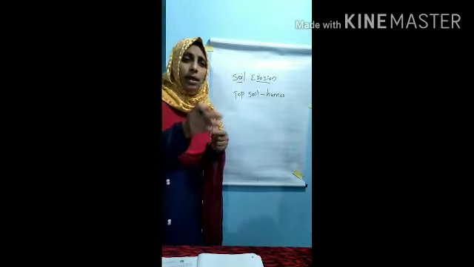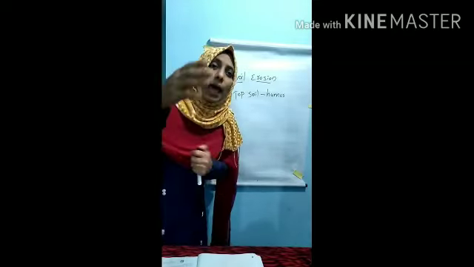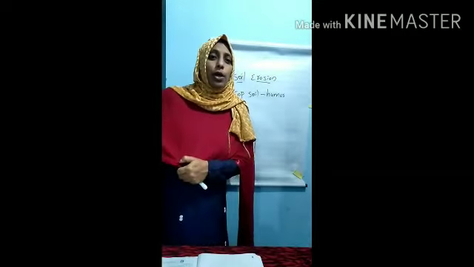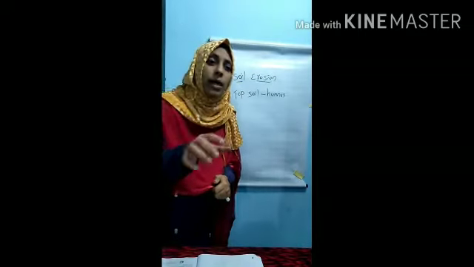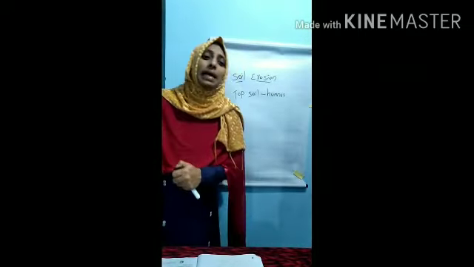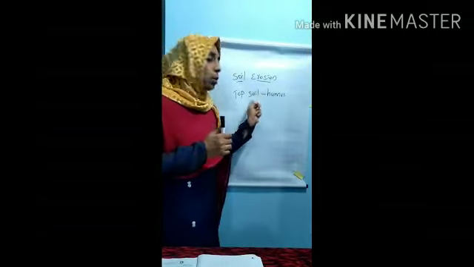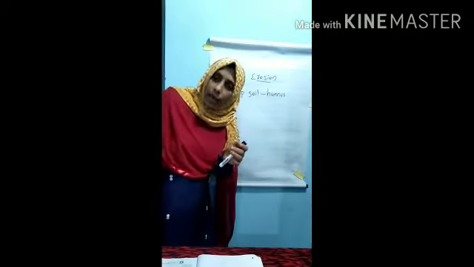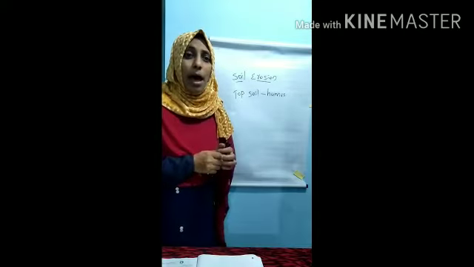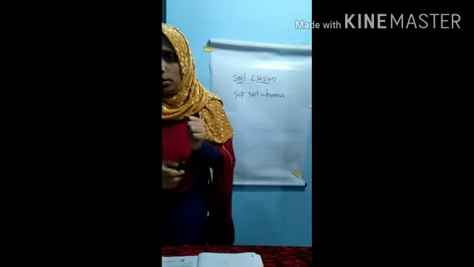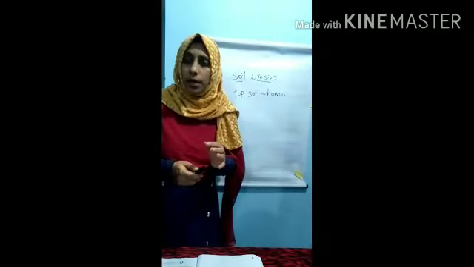And the water and wind carry away this soil into different places. At that time this topsoil is also carried away. At that time the land becomes barren. Barren means unfit for cultivation, not suitable for cultivation after the soil has eroded away from there.